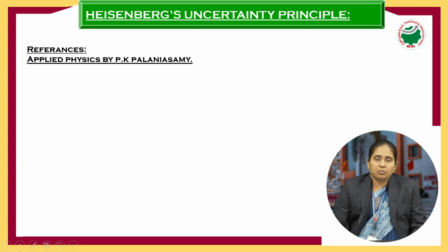So up to this we have completed the introduction to quantum physics and solids, black body radiation, photoelectric effect, the de Broglie hypothesis, matter waves and their properties, and wave particle duality, that is, the nature of waves and particles. Next class we will discuss the Heisenberg uncertainty principle. I have referred to Applied Physics by P.K. Palaniswamy for matter waves and their properties, as well as the de Broglie hypothesis.